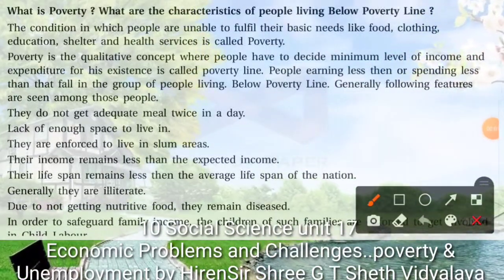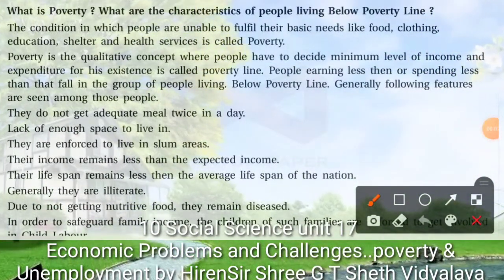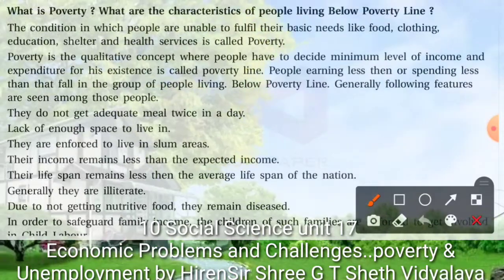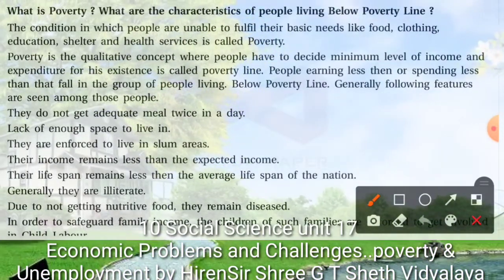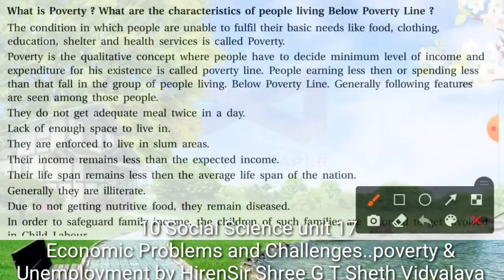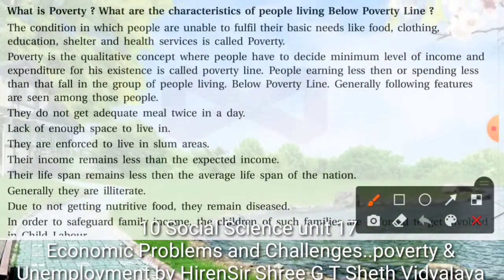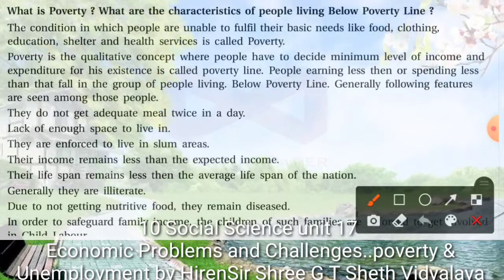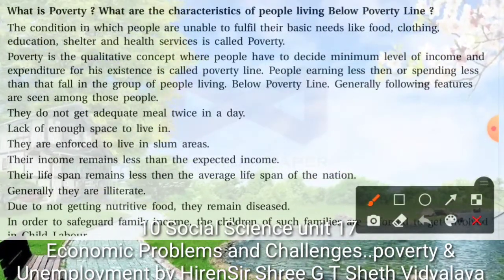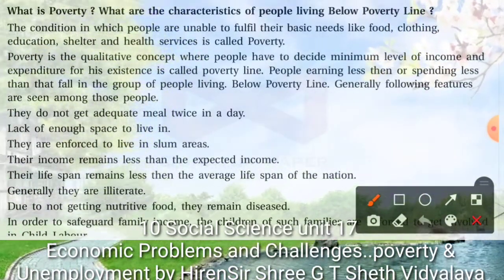Hello students, today we are going to take unit number 17, economic problems and challenges, poverty and unemployment. Actually, the first question is what is poverty? What are the characteristics of the people living below poverty line?